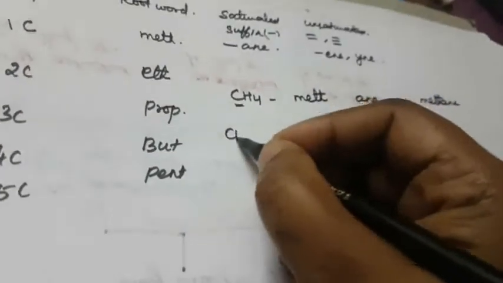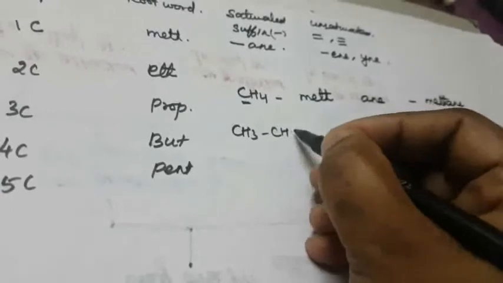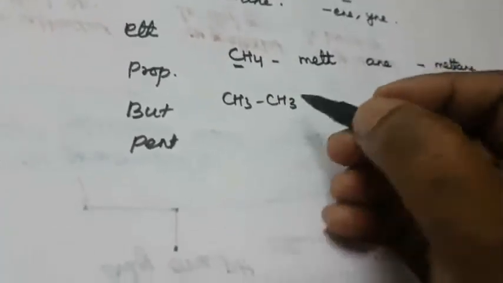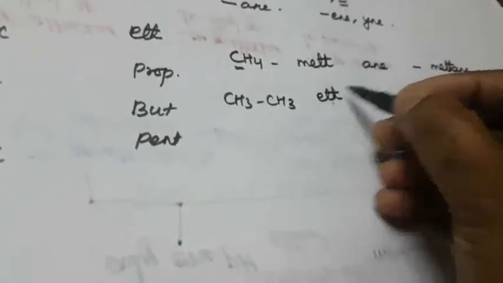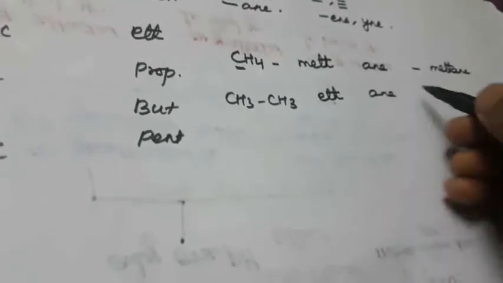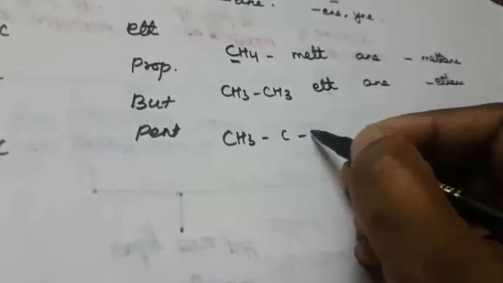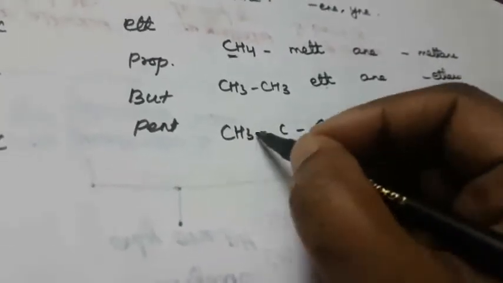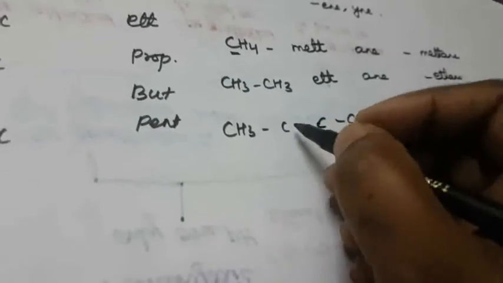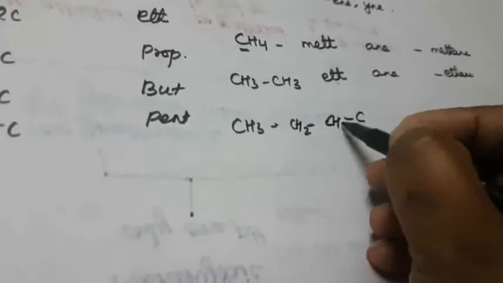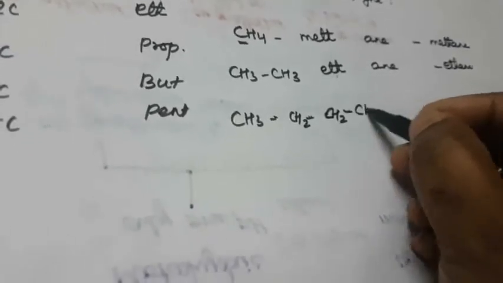Next one is CH3, CH3. How many carbons? Two carbons. What is the root word? Eth. The suffix is ane, that is ethane. Then for the four-carbon one, you can write it like this. Each carbon contains four valencies. So here two bonds are there, remaining two hydrogens. Here one bond, remaining three.